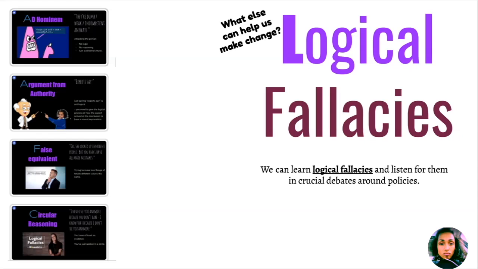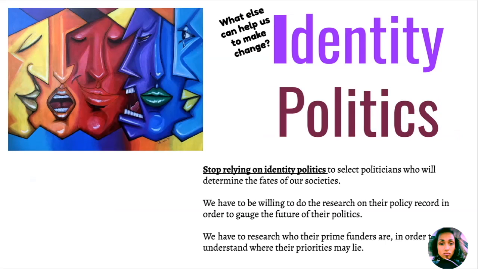What else can help us make change? Logical fallacies. We can learn logical fallacies and then listen for them in crucial debates around policies. What else can help us to make change? We need to stop relying on identity politics to select politicians who will determine the fates of our societies. We have to be willing to do the research on their policy record in order to gauge the future of their politics. We have to research who their prime funders are in order to understand where their priorities may lie.